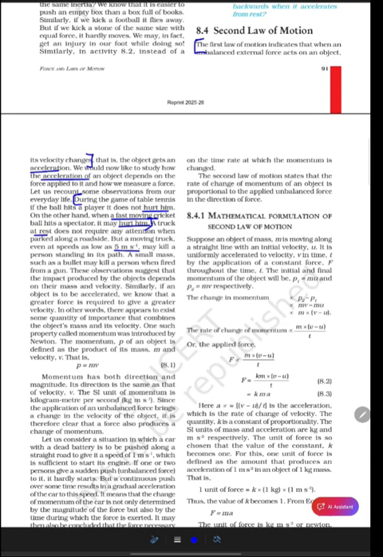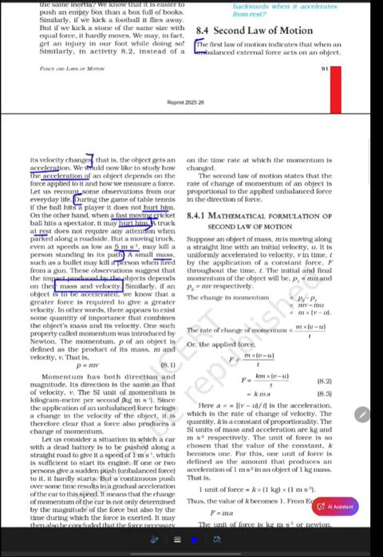Then, a small mass such as a bullet may kill a person when fired from a gun. In the above two examples, it talks about the velocity, and now it talks about the mass. So these observations suggest that the impact produced by an object depends on its mass and velocity.